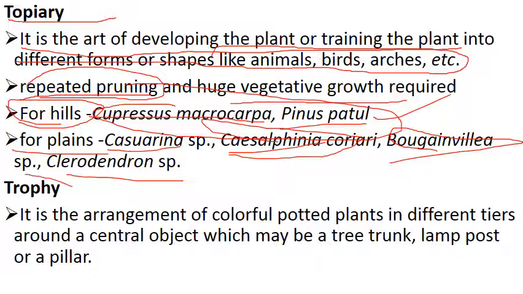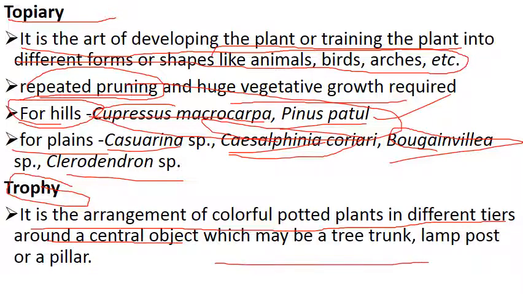Then comes trophy. Don't confuse it with a trophy. It is the arrangement of colorful potted plants in different tiers around a central object, which may be a tree trunk, lamp post or pillar. Just imagine there is a tree or a pillar in the center. We arrange colorful potted plants in different tiers to enhance the aesthetic view of the garden.